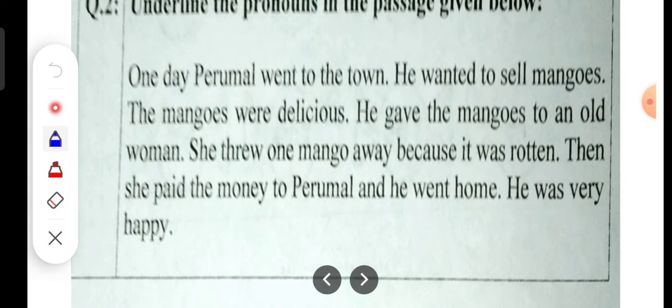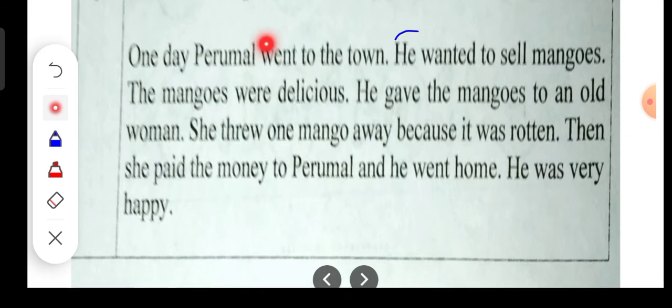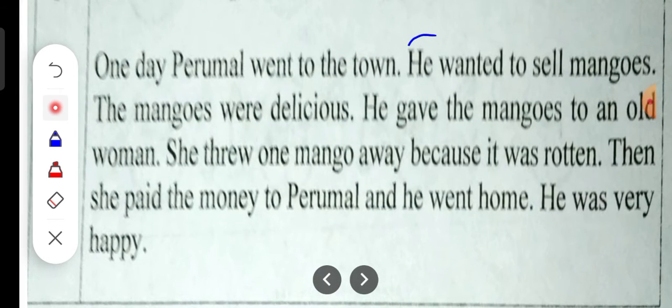So, one day Perumal went to the market. He, what is it saying? Underline or circle? Underline. Okay, so we will underline. He wanted to sell the mangoes. The mangoes were delicious. He gave the mangoes to an old woman.